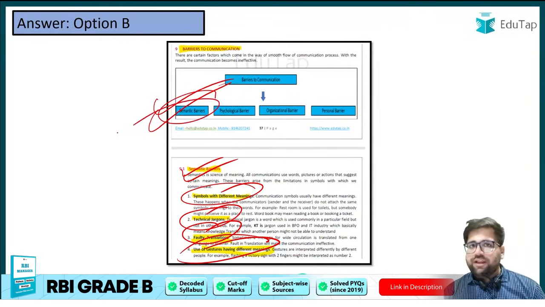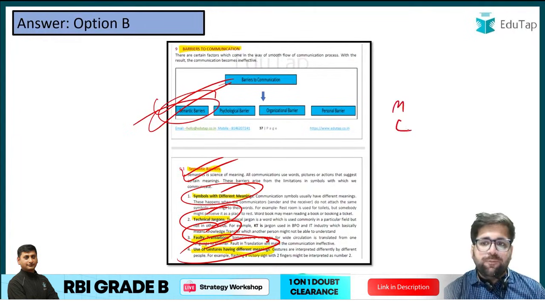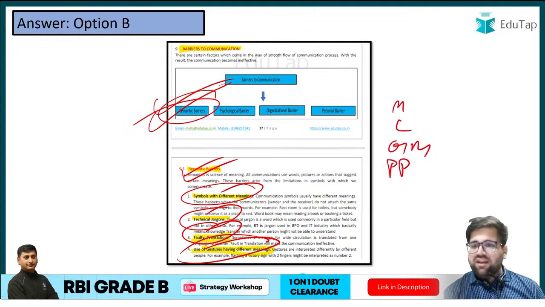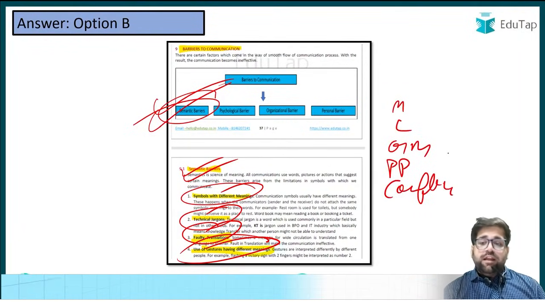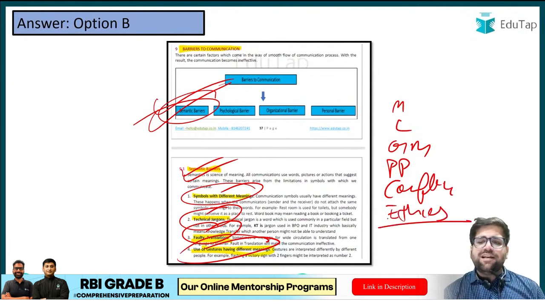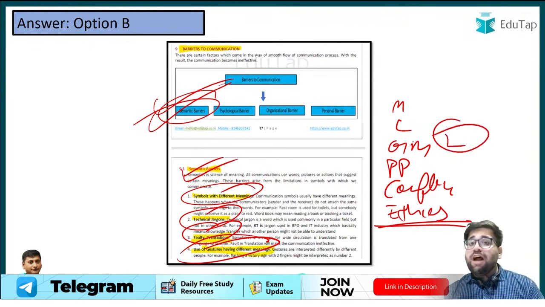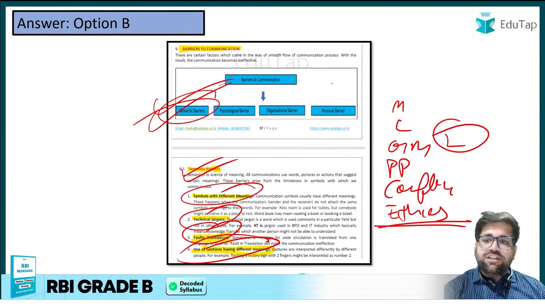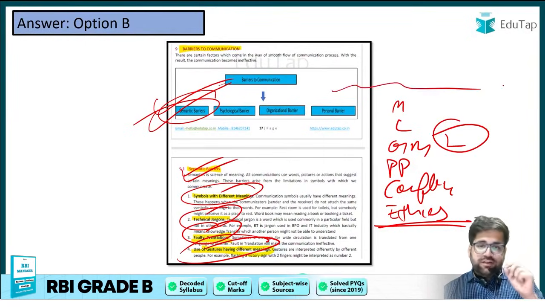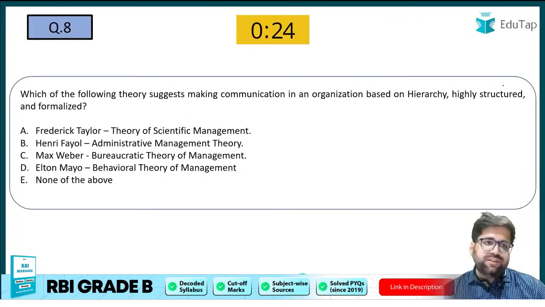That is not a good case, because you have to go deep into core chapters: motivation, communication, job management, personality, perception, conflict, and to some extent ethics. All these are core management chapters, leadership as well. So you have to understand all these chapters going deep. You cannot just have a surface reading, because that is selective reading, which can backfire sometimes.